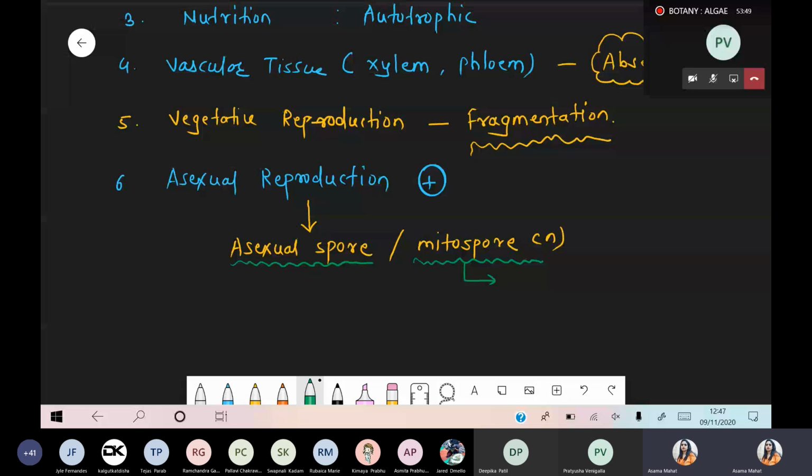Spore which is a product of mitosis. Because, see, we'll discuss this part later. In case of fungi and in case of algae, there is a common, similar point. Algae and fungi, all have a haploid structure, the entire body except the zygote. Except the zygote, the entire body is haploid in nature.